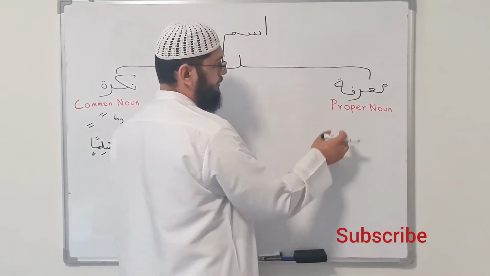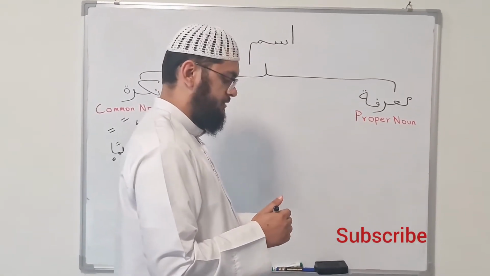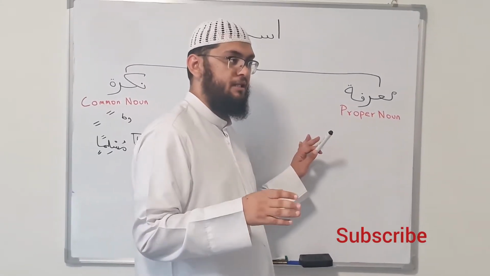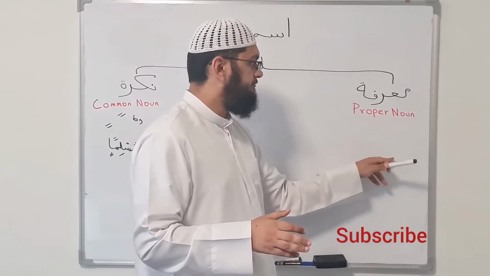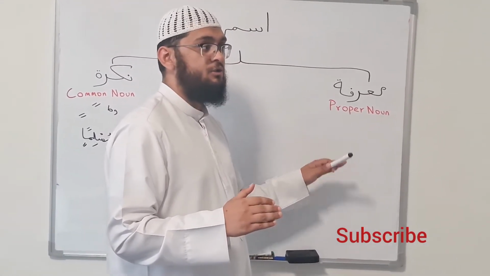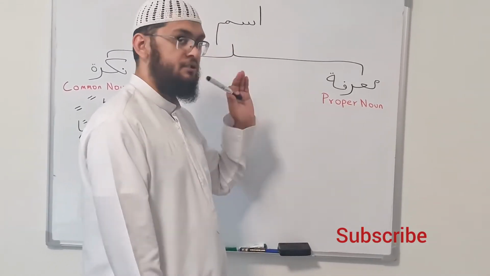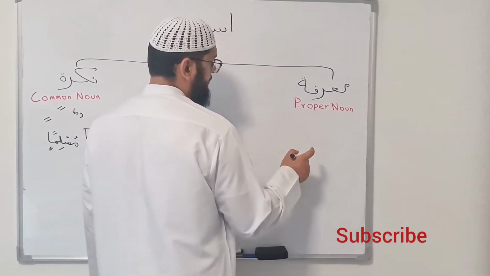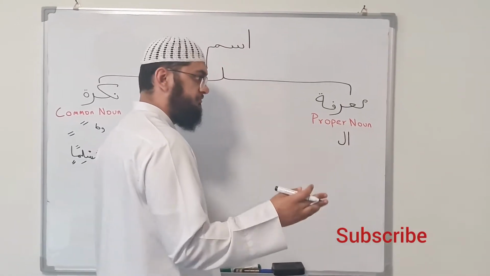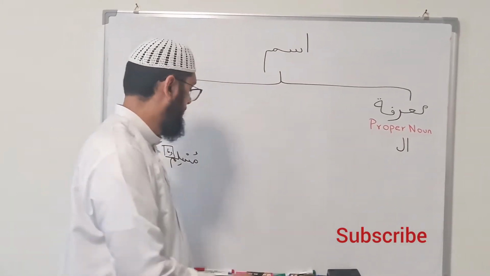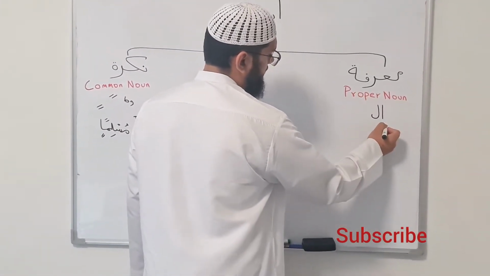Alright. Now, one of the common ways, which we have studied in our lesson 2, I guess, is wa'arraf bil lam, where we understand by alif and lam. And I told you there, wherever we find alif lam, it tells us it's a noun. Now, to add a further point to it, it does not only tell us it's a noun, but it is a proper noun. So one of the common symbols to find is alif lam before a word. For example, let's take the word Muslim in the state of Ma'arifa, or a proper noun. Say alif lam,